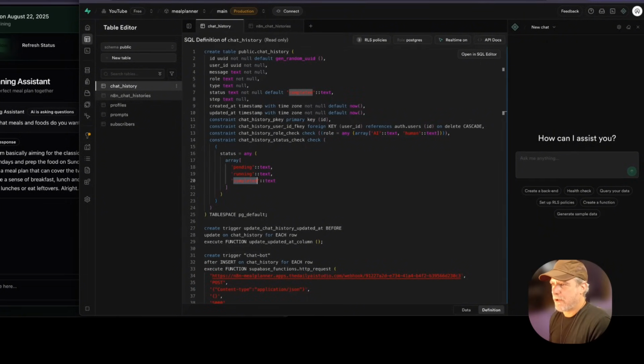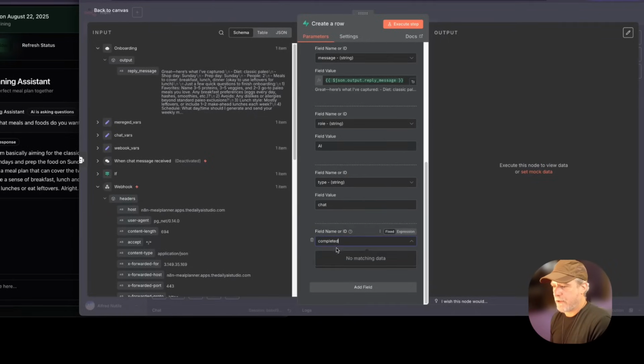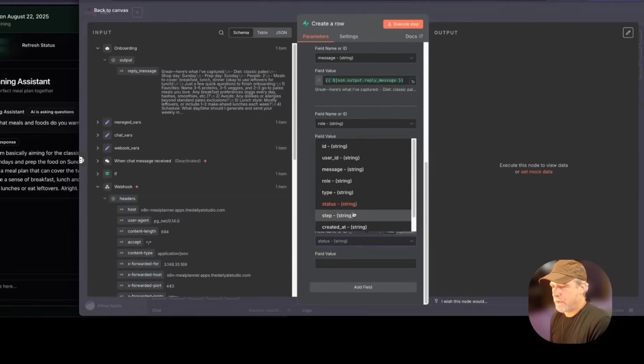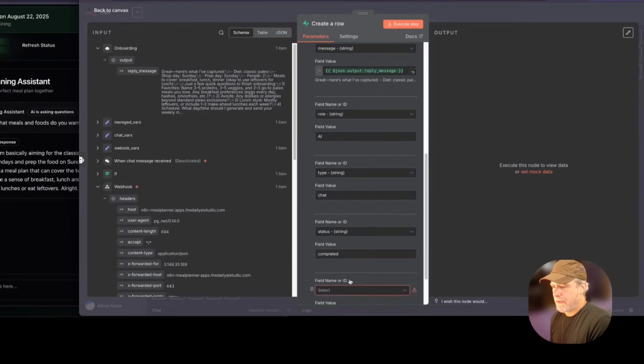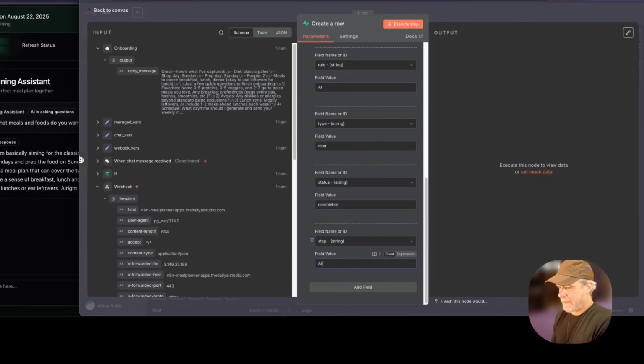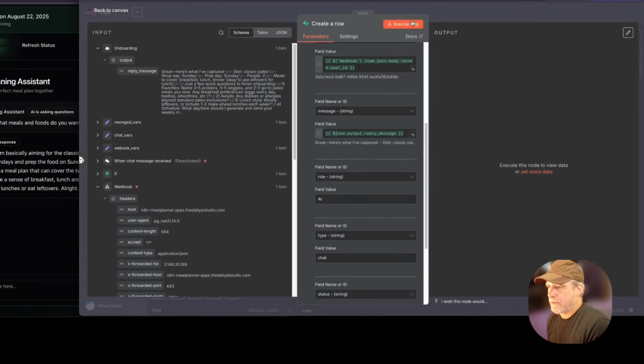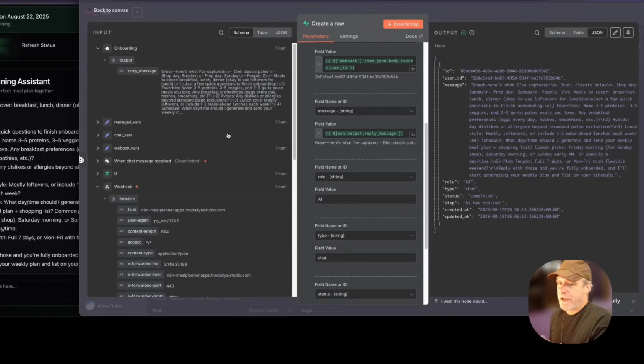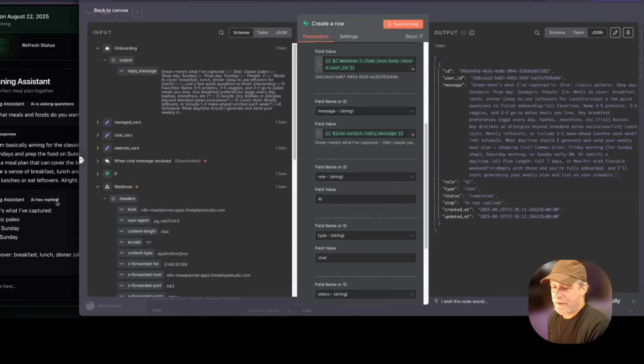And I'll show you how the other one will pay off as well. Status, completed. Step. And we could just say AI. All right. And so let's see. So now when I run this, it should show on the left, right? See, that's nice, right?